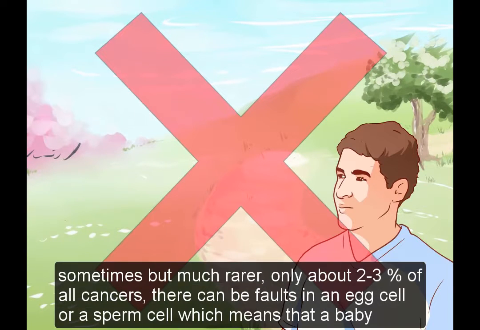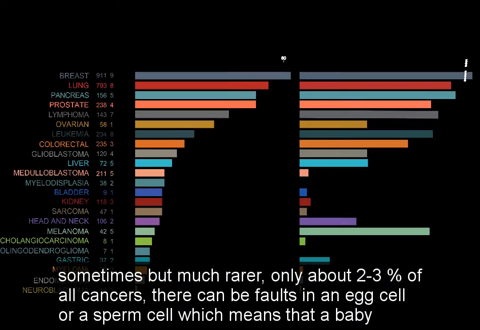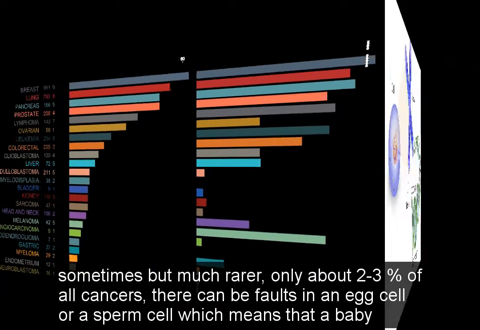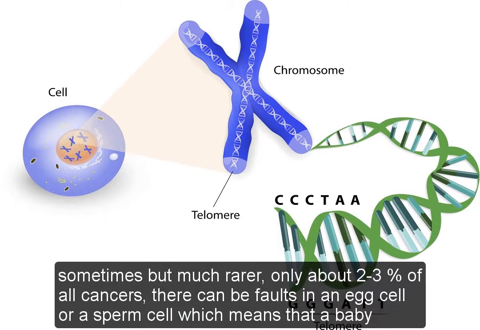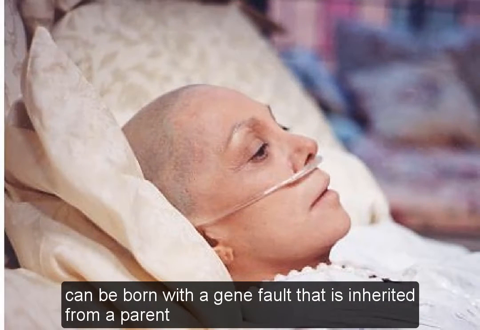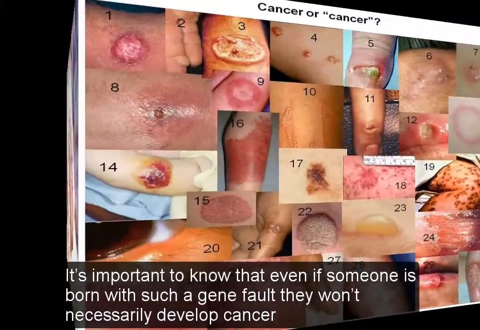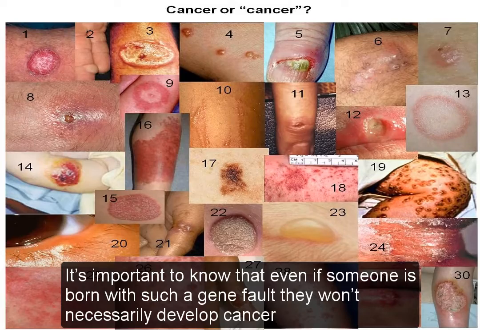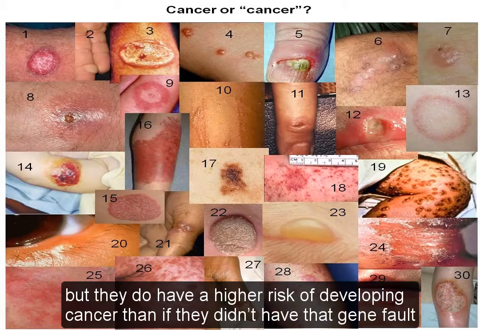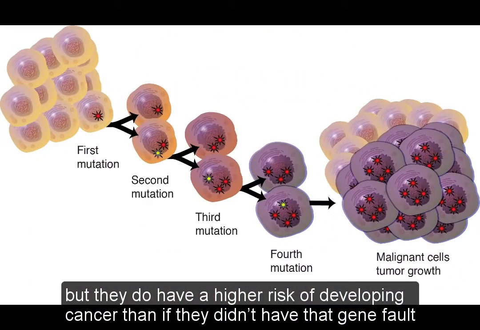However, sometimes, but much rarer, only about 2 to 3% of all cancers, there can be faults that are linked to cancer in an egg cell or a sperm cell, which means that a baby can be born with a gene fault that is inherited from a parent. It's important to know that even if someone is born with such a gene fault, they won't necessarily develop cancer, but they do have a higher risk of developing cancer than if they didn't have that gene fault.